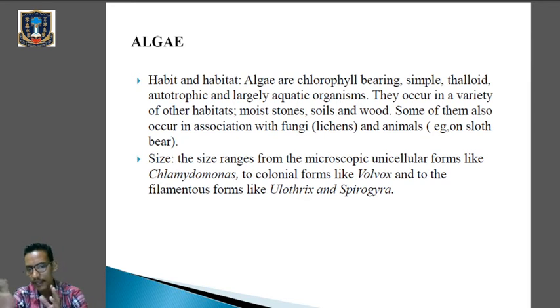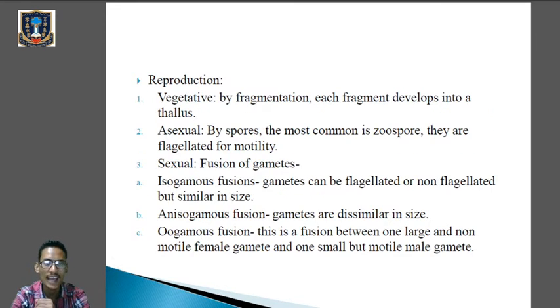Their size ranges from the microscopic unicellular form like Chlamydomonas to the colonial forms like Volvox, and to the filamentous forms like Ulothrix and Spirogyra. So we have got different size ranges of the algae. From the microscopic form like Chlamydomonas, we have got the colonial form like Volvox, to the filamentous form like Ulothrix and Spirogyra. So that is the size range of the algae.